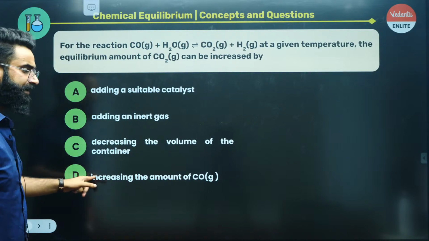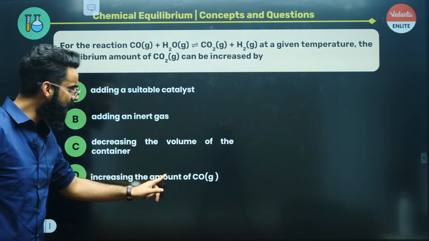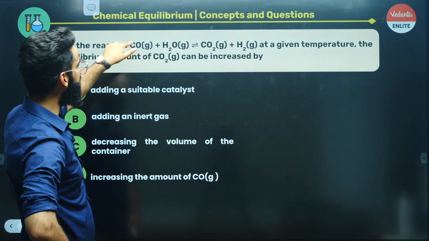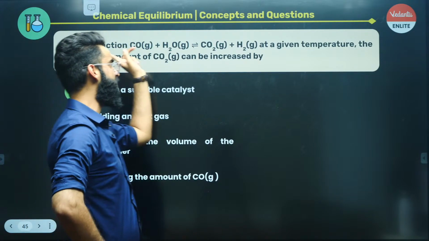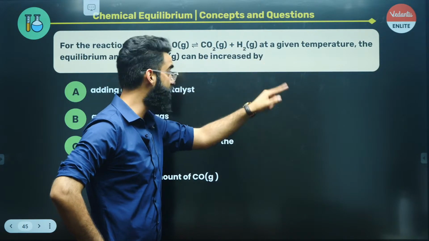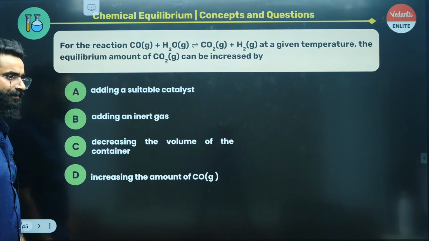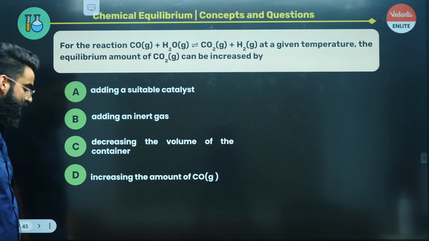Okay, I can look at option D. If I increase the amount of carbon monoxide, equilibrium will try to decrease it. And how will equilibrium decrease it? It will make sure the reaction moves forward. And when the reaction moves forward, the amount of carbon dioxide will increase, right? So option D is the one. Right, people? Option D is the one.